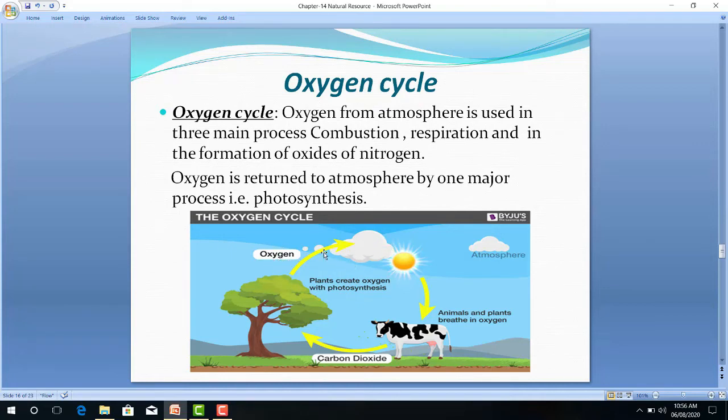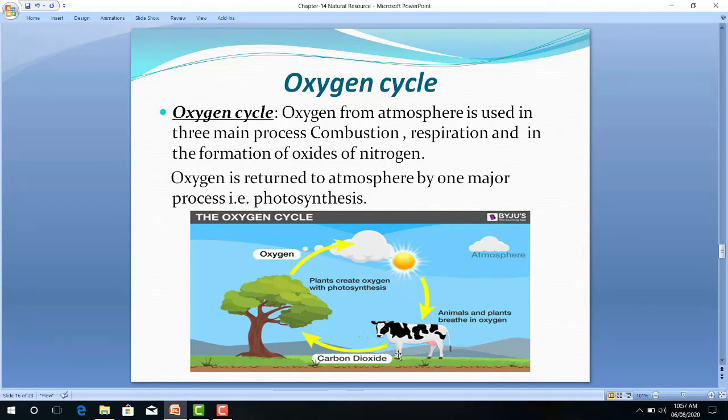The quantity of oxygen remains 21%. So this way one can say that respiration as well as photosynthesis are both reverse processes. Plants take carbon dioxide, they form glucose and fresh oxygen. Fresh oxygen directly moves into the atmosphere. Glucose is taken by animals.